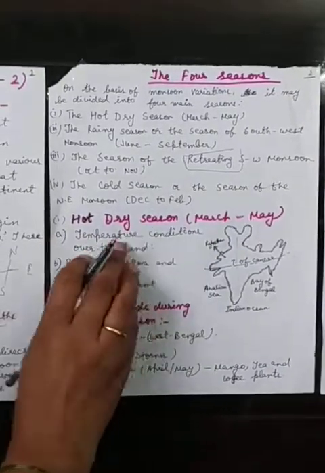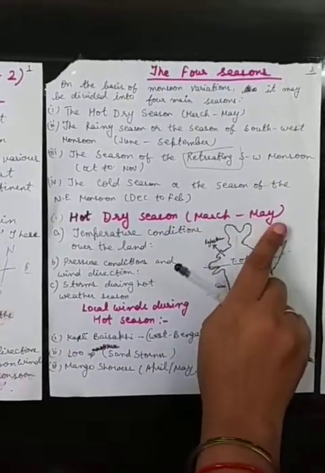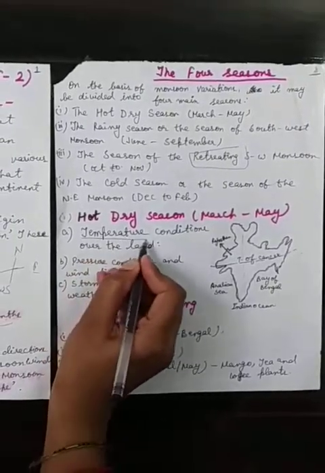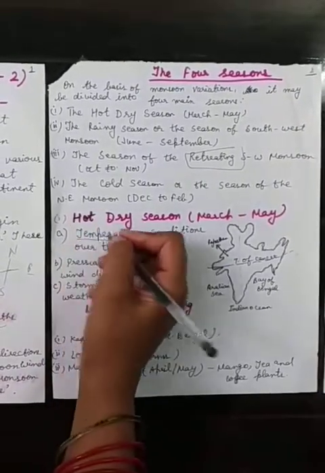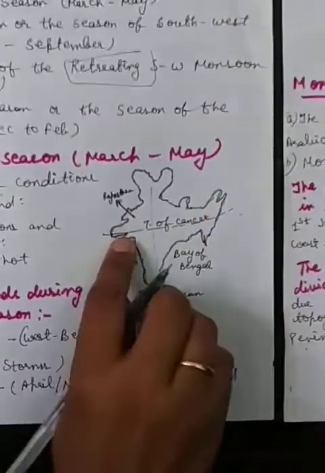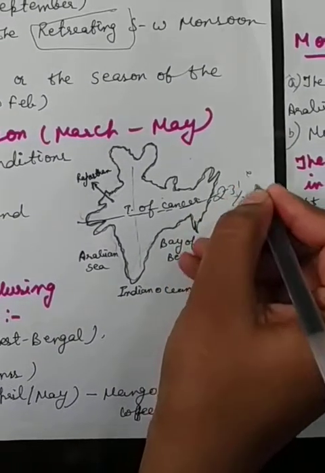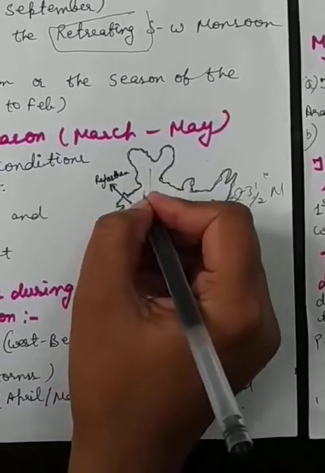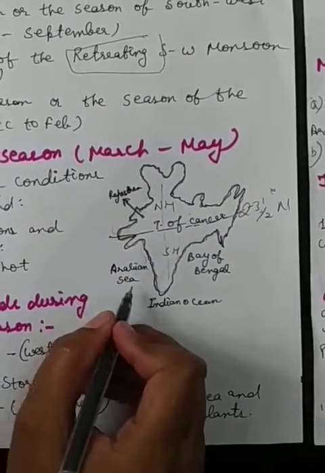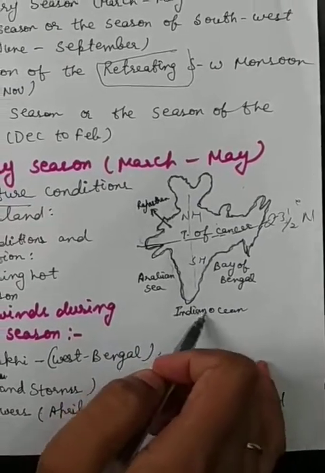Yes, we are starting with the hot dry season, which is in which month? That is March to May. What are the main conditions we are talking about in the hot dry season? The temperature conditions. Nowadays what happened? The temperature is very hot. Why? You know already which latitude line this is. This is the Tropic of Cancer, which is 23.5 degrees north, which divides into 2 hemispheres, the northern hemisphere and the southern hemisphere. 3 water bodies are over here, that is Arabian Sea, Bay of Bengal and Indian Ocean.